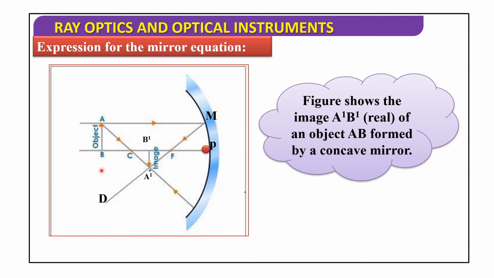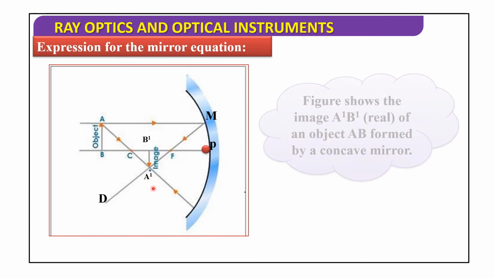Two incident rays fall on this mirror: one reflects and passes through the focus, and the other, passing through the center of curvature, retraces the same path. These two reflected rays meet at this point, which is the image point. AB is the object and A dash B dash is the image. It is a real, inverted image formed in between C and F.